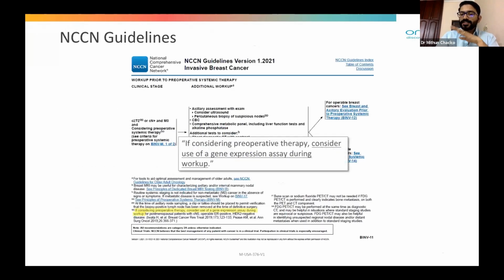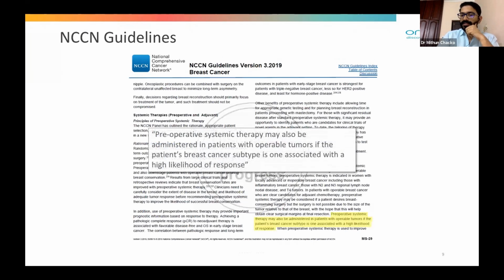So this is the NCCN guideline showing if considering preoperative therapy, consider the use of gene expression assay during workup because it helps us in deciding the type of neoadjuvant treatment that has to be given in a breast cancer patient who is ER/PR positive, who may be clinically low risk or clinically high risk. So preoperative systemic therapy may also be administered in patients with operable tumors, even in early breast cancer, if the patient's breast cancer subtype is one associated with high likelihood of response, especially the earlier scenario in which it's an ER positive basal subtype breast cancer.